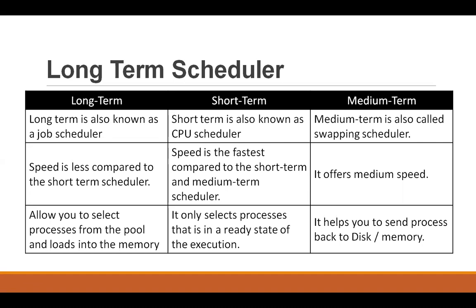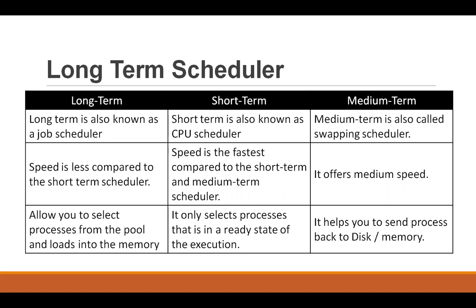So as you can see, the long term is also called the job scheduler. Short term is CPU scheduler, and the medium term is also called the swapping scheduler, because it's always swapping programs from RAM to hard drive and hard drive to RAM in case RAM is getting overcrowded. The long-term scheduler has less speed, and the medium-term scheduler has medium speed, but the short-term has to have the fastest speed because it has to work with the processor.